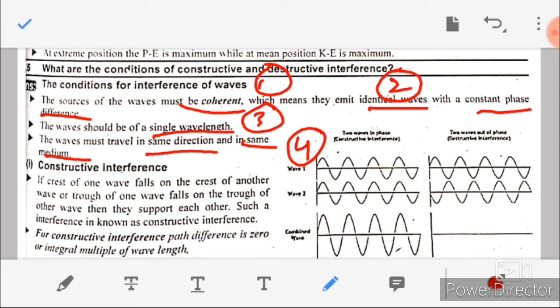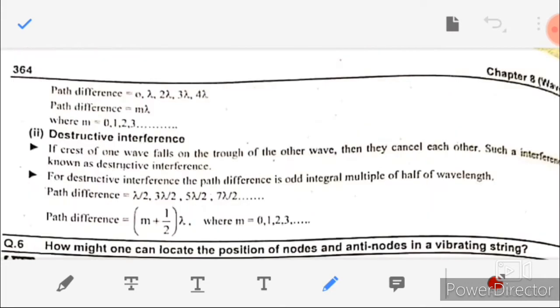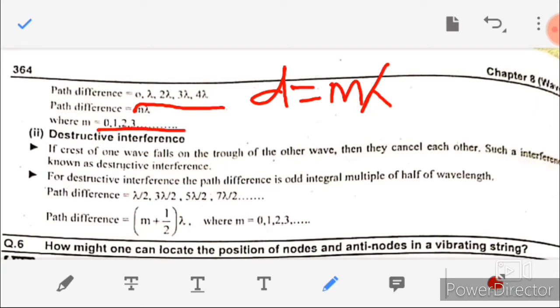Now we will see the condition of constructive interference. For constructive interference, the path difference must be 0 or an integral multiple of wavelength. Phase difference is equal to 0, 2 pi, 4 pi, and so on. Path difference d is equal to m lambda, where m can be 0, 1, 2, 3 and so on.